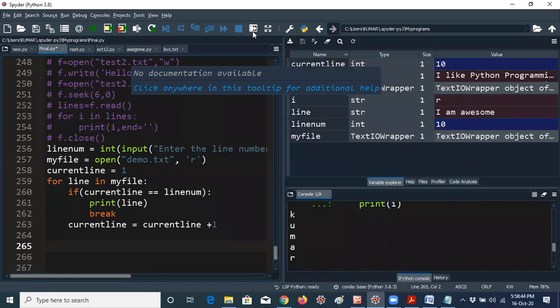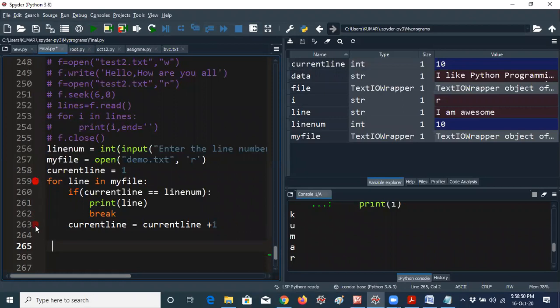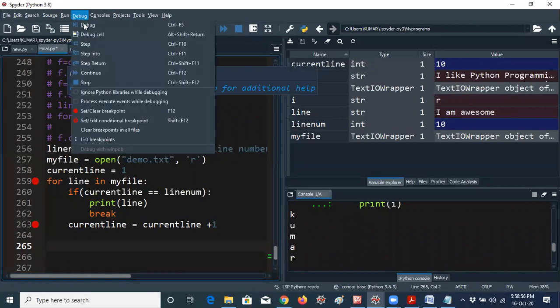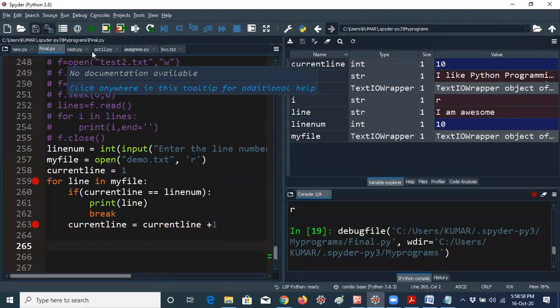I don't want to debug from all the lines. I have a doubt from this line to this line, so I just marked it with red color. Okay, this line to this line. Then you have to go for the debug option. Start debug. Okay, then click on debug.